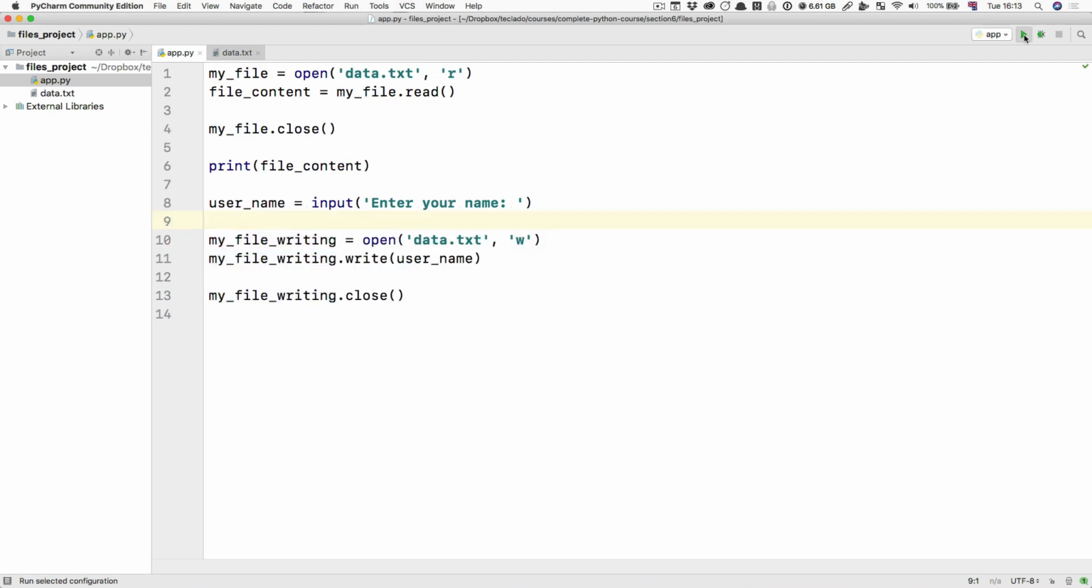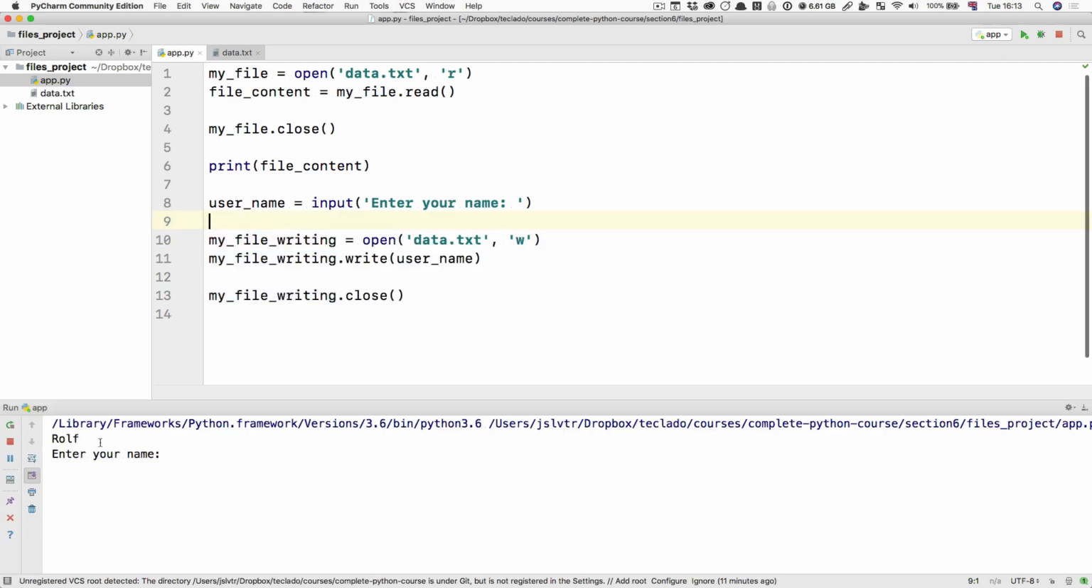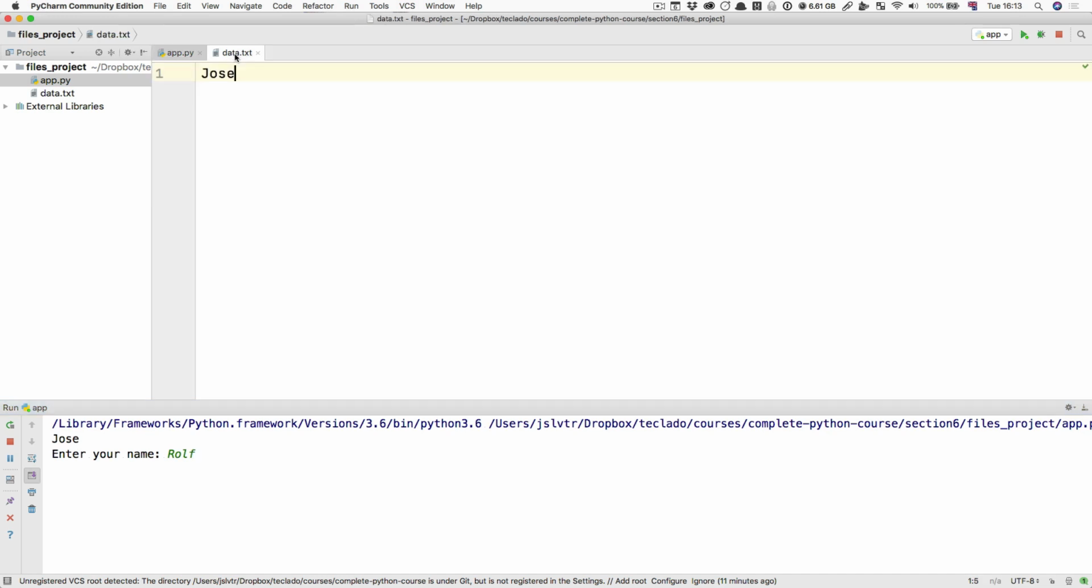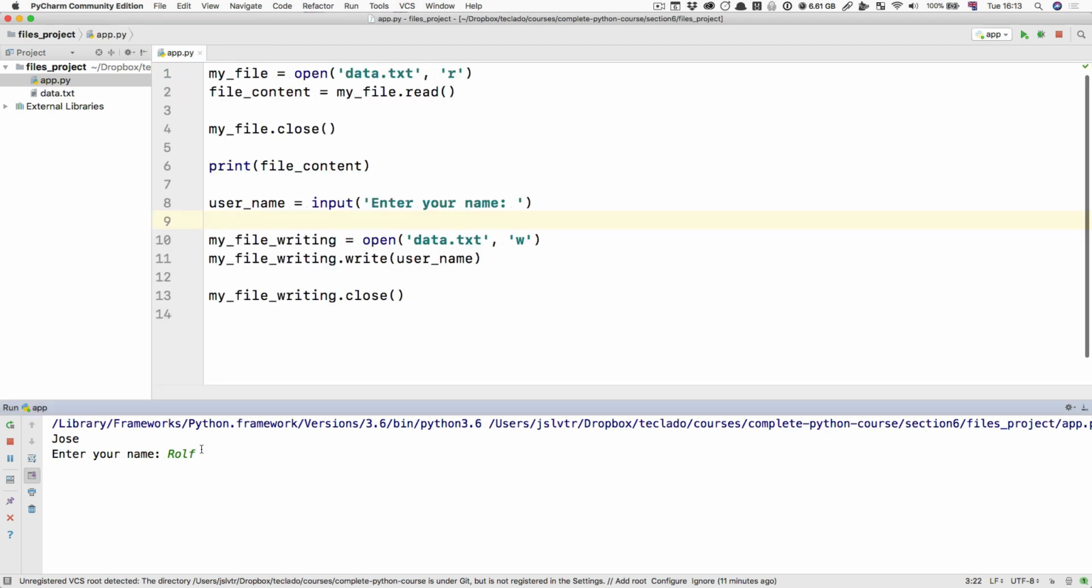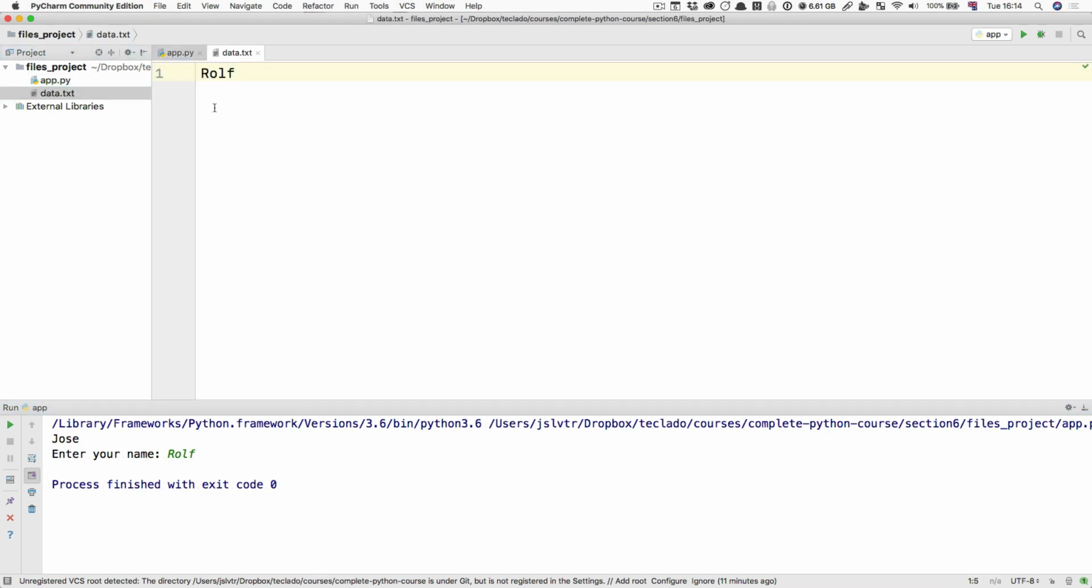So if we run our program once, we see Rolf, that's the current contents of the file, then we can type in our name, and then the program finishes. We can run it again, and now we see that our name has appeared there, which is fantastic. It means that the file does know what's going on. If you look at the file, you can see indeed that Jose is currently in the file contents. Then I'm going to type Rolf, press enter, and if we go back to data.txt, we see that Rolf is now in there.